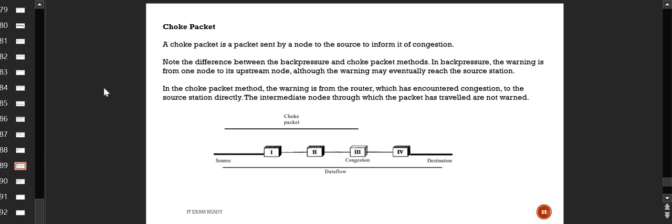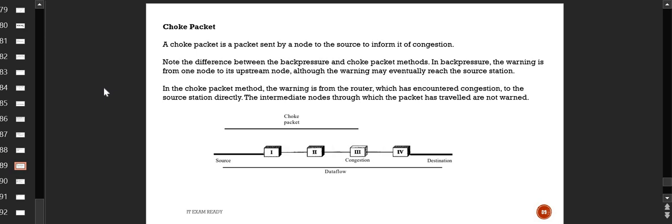Now the difference between back pressure and choke packet is what? In back pressure, the warning is sent from node to node, hop to hop. Like 3 will send it to 2, 2 to 1. But in choke packet, 3 will directly send it back to the source. So basically, it will be faster. In the choke packet method, the warning goes from the router which has encountered the congestion, here router 3, to the source station directly. In back pressure, it was 3, 2, 1, and then the source. Here it goes directly from 3 to the source. So this is faster.